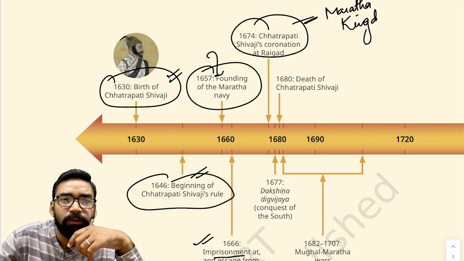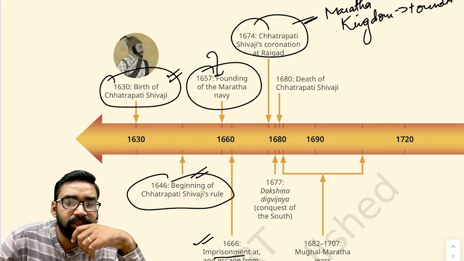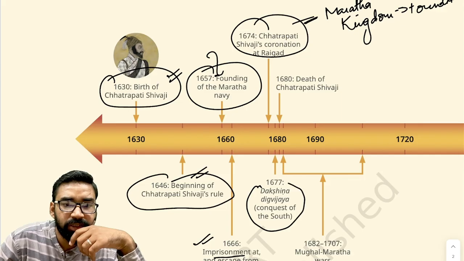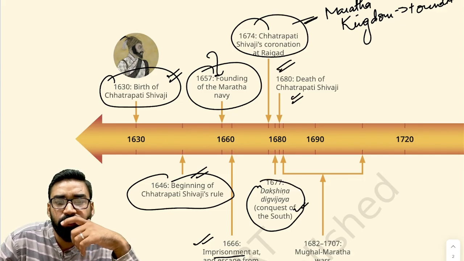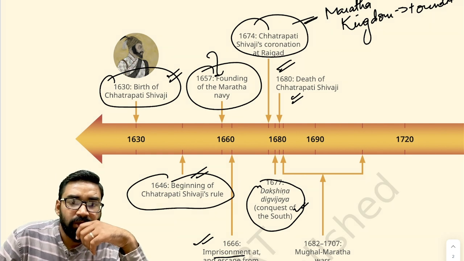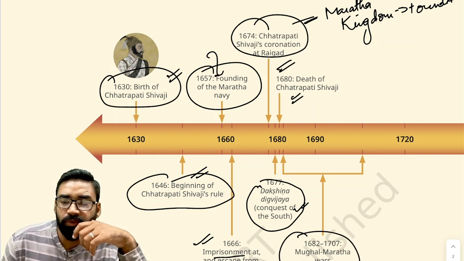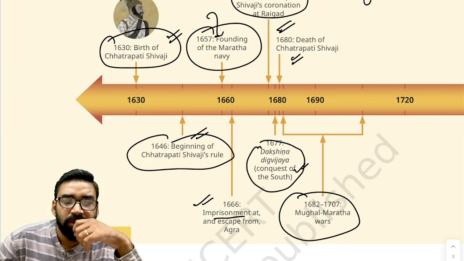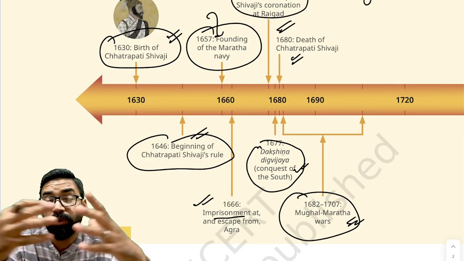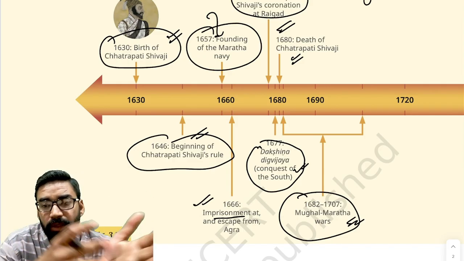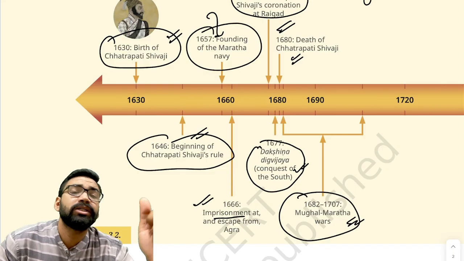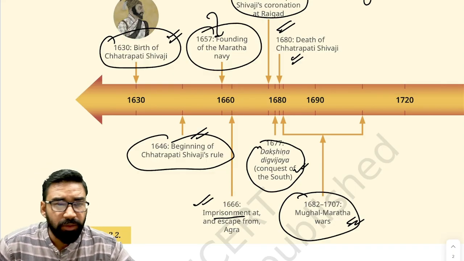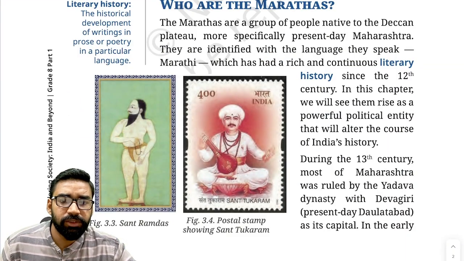That means the Maratha kingdom was founded. Then in 1677, Dakshin Digvijay, that means he conquered South India, and finally in 1680 he died due to illness. Clear? Now from 1682 to 1707, during this period, the Mughal-Maratha wars were there, which was followed by the sons of Shivaji, that is Shambhaji Maharaj and Rajaram.